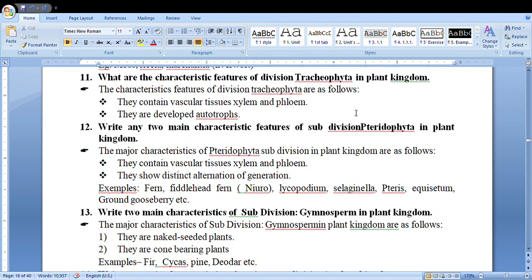What are characteristic features of Tracheophyta? They contain vascular tissue. They are more developed autotrophs. Salient features of Pteridophyta in plant kingdom. They contain vascular tissue. They show alternation of generation. Write 2 characteristic features of subdivision Gymnosperm. They are naked-seeded plants. They contain cones instead of flowers. Example: Cycas, Deodar, etc.